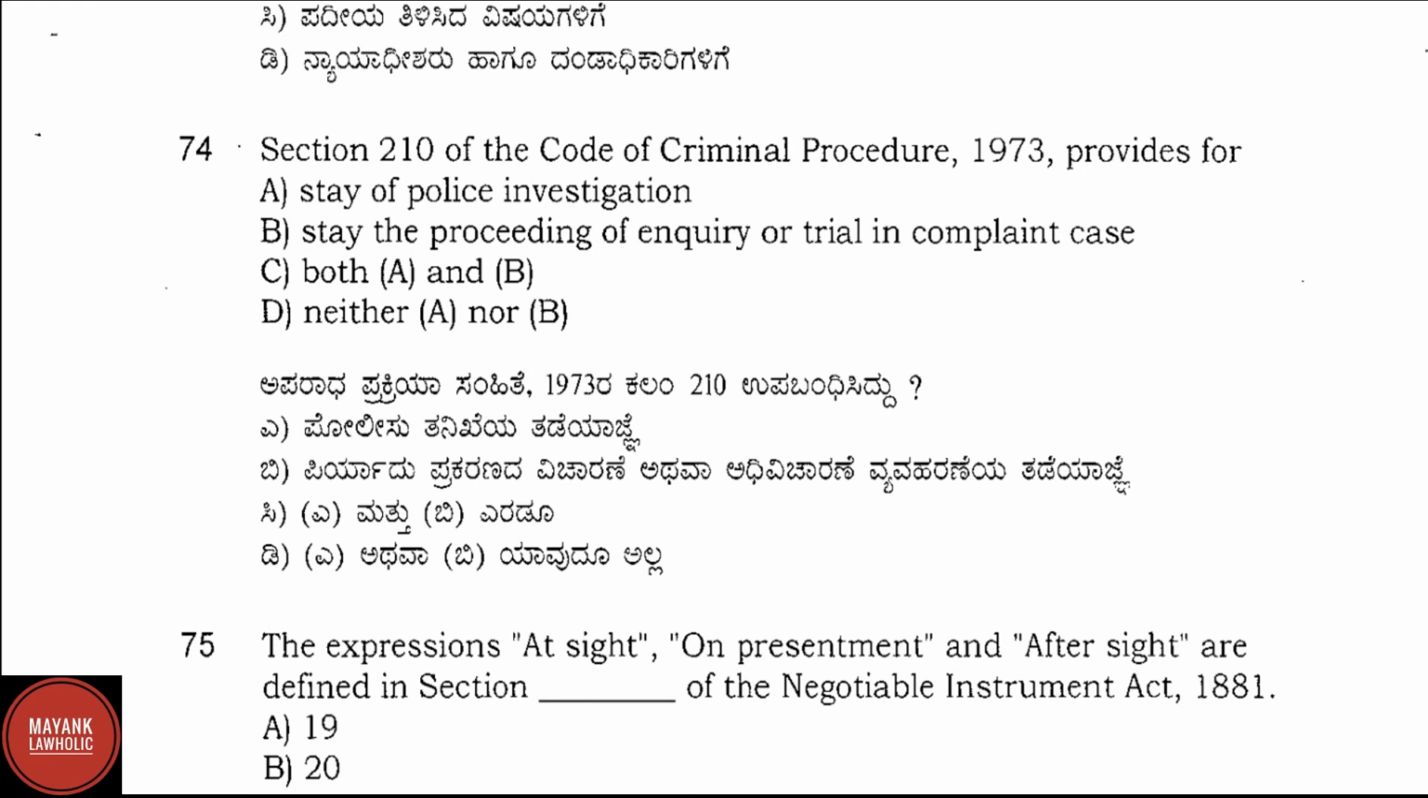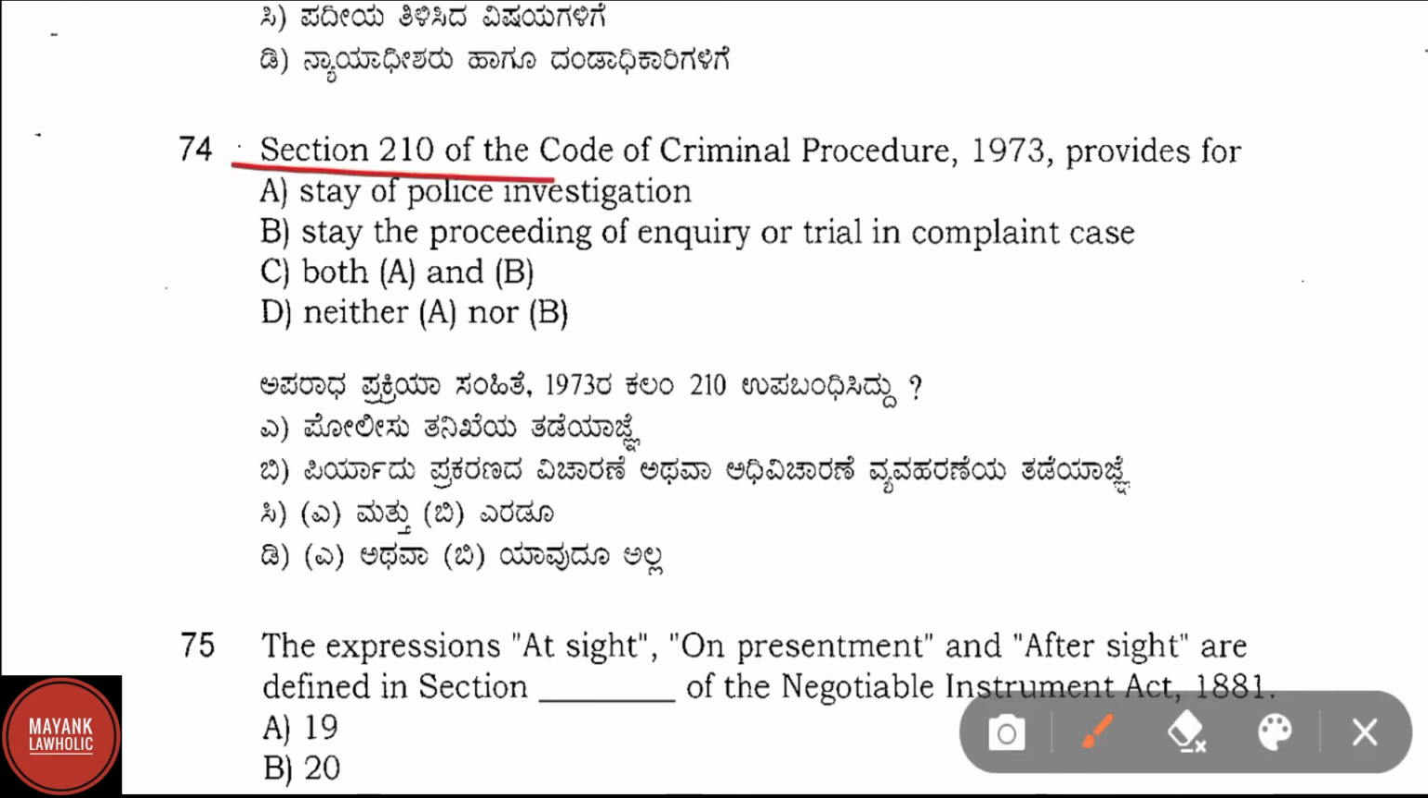Question number 74. Section 210 of the Code of Criminal Procedure 1973 provides for option A, stay of police investigation, option B, stay the proceedings of inquiry or trial in complaint cases, option C, both A and B, and option D, neither A nor B. Correct answer here is option B, that is stay the proceedings of the inquiry or trial in complaint case.